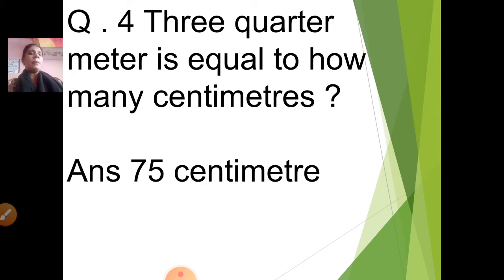Now children, 1 meter is how many centimeters? 100. Correct. So from that 100, if you take 3/4 meter, what will be your answer? That is 75 centimeters. 1 meter is 100, so if we take 3/4 of that, it will be 75 centimeters.